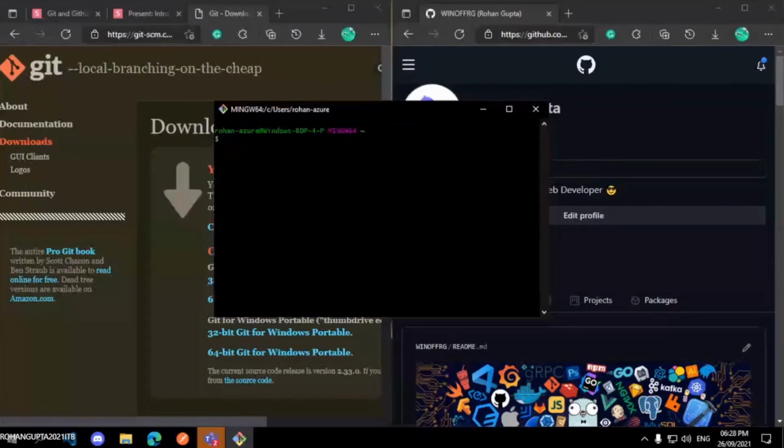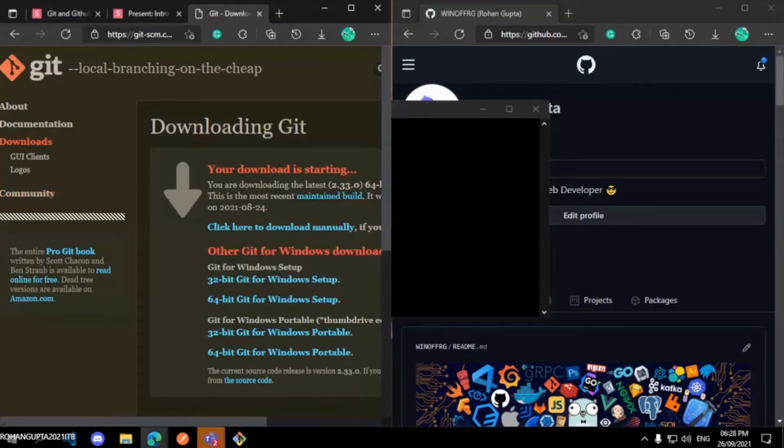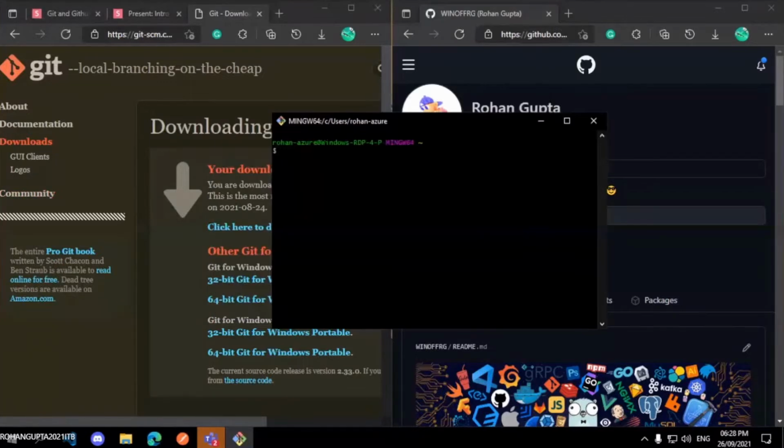Once installed, you will see a screen like this, which is Git Bash. Git Bash is a terminal that provides a CLI where you can interact with the computer. So once Git Bash is installed, now we need to set up Git. To set up Git, we have to follow a few basic commands.